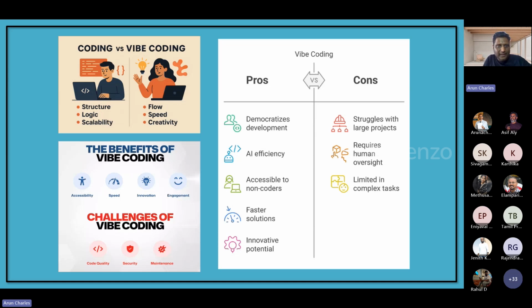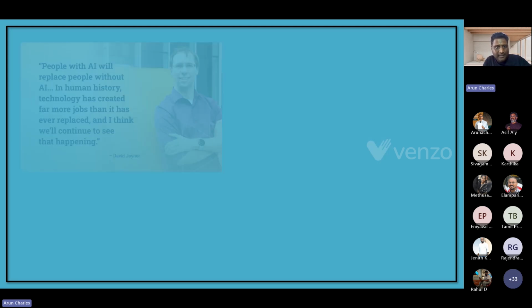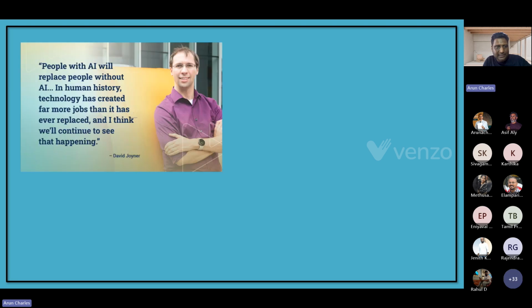Okay, and these are some of the famous tools in the market right now. As you can see, Replit, Cursor and such, but now I have showed you only with OpenAI. Okay, but with Replit and all, the prompt which you are giving should be very detailed, so that based on your prompt it will create the whole tool you need. Okay, and now I'm going to finalize here.